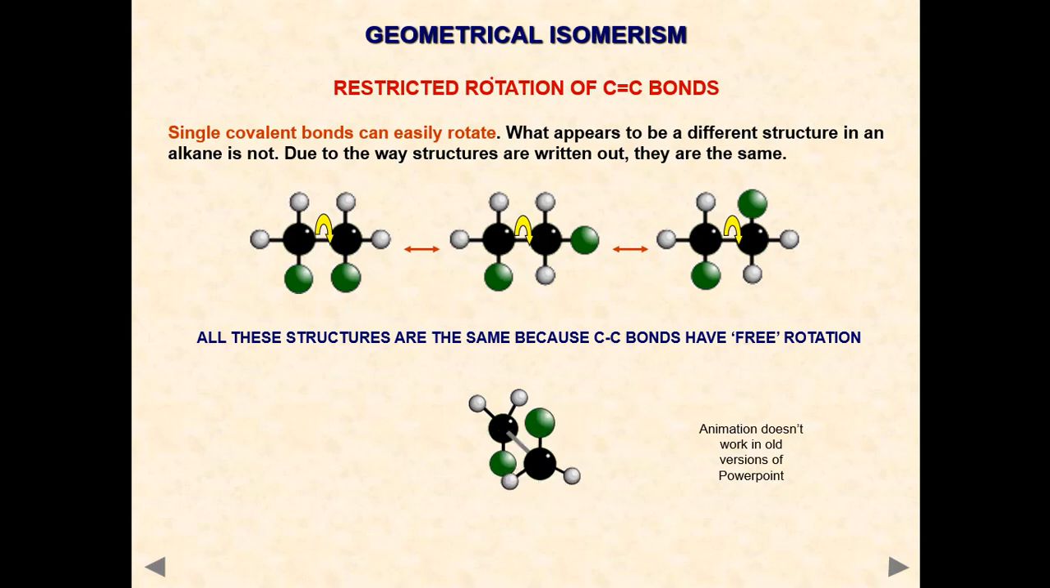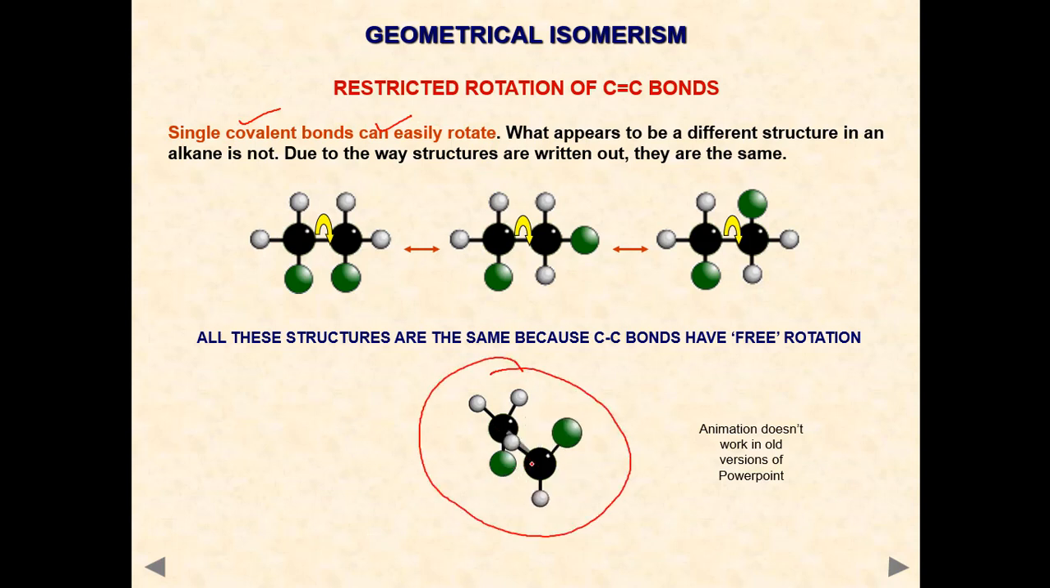See, restricted rotation of the C double bond C bond. Single covalent bonds can easily rotate. You can see the animation here. Here this C double bond C is rotating. Here only a single bond is there. That's why geometrical isomerism is not possible.